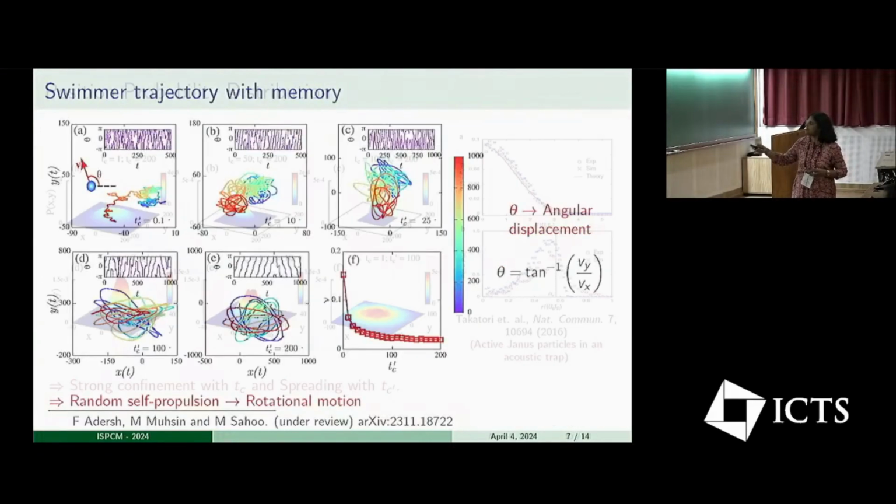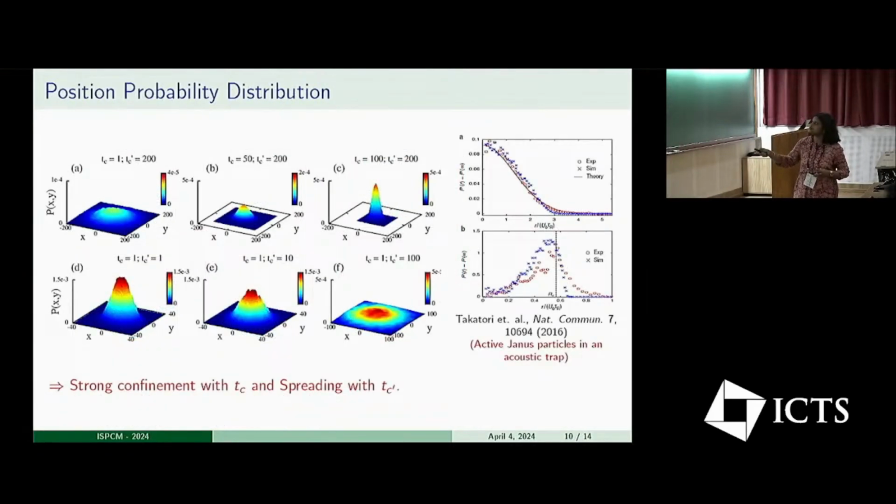This is the trapping kind of thing, and qualitatively we are also observing a similar kind of behavior. So that's what I am saying, that the active particle also shows a similar feature which has been experimentally verified. I am not comparing with the experimental data because the model is different.